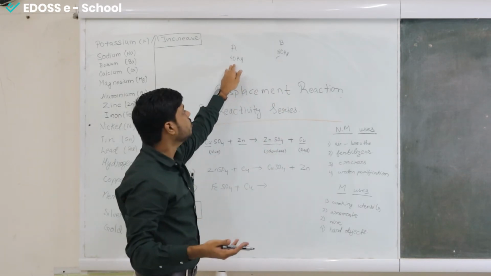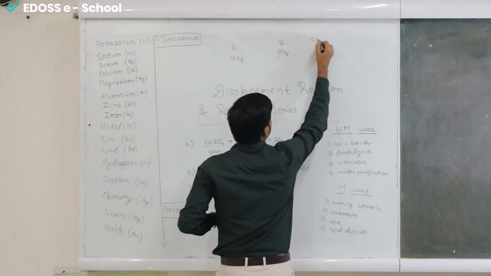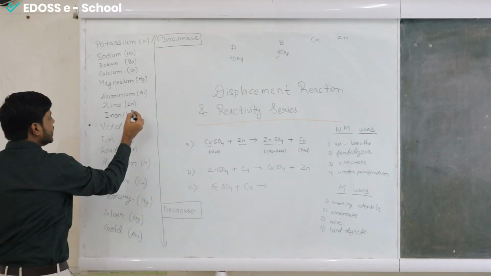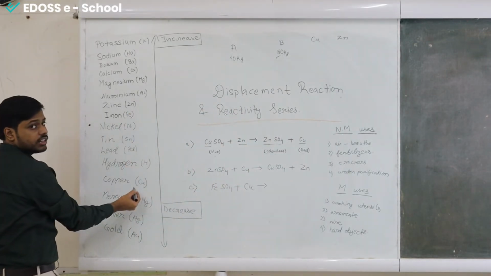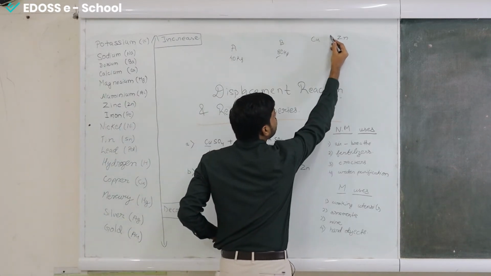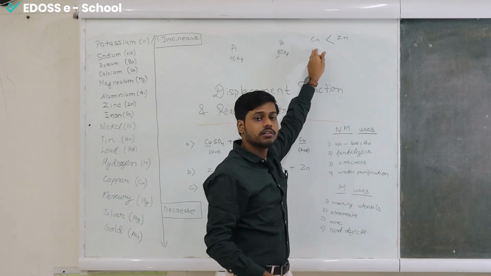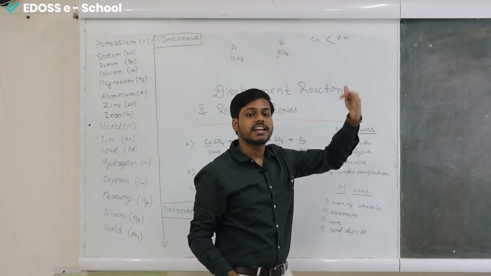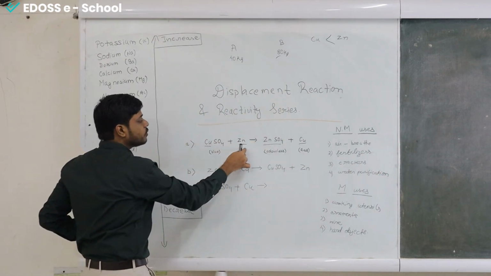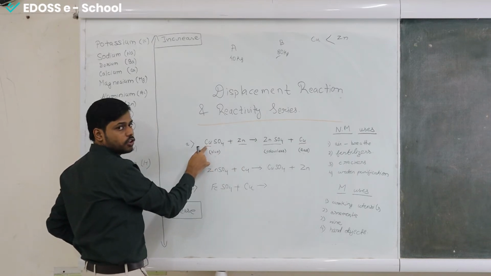So when we are talking about the metals, let's say copper and zinc. Now check the reactivity series. Zinc is here and copper is down at the bottom. So zinc is more reactive than copper. This means that zinc is more reactive and it can displace copper, because it has more strength, it has more reactivity. And because of the same reason this equation can proceed. As zinc is more reactive, it will remove copper from its solution.